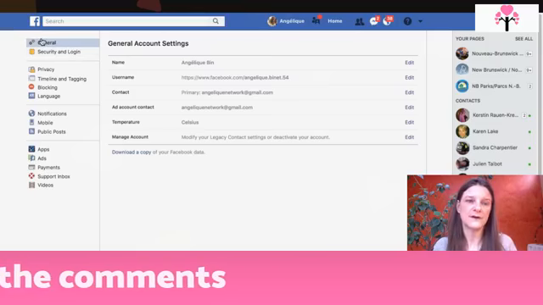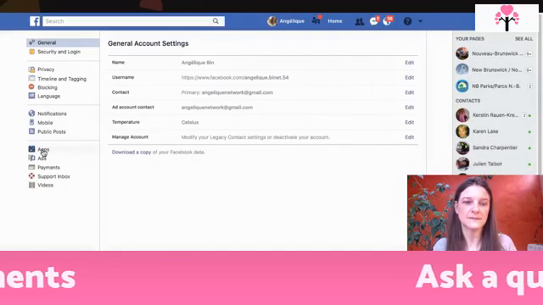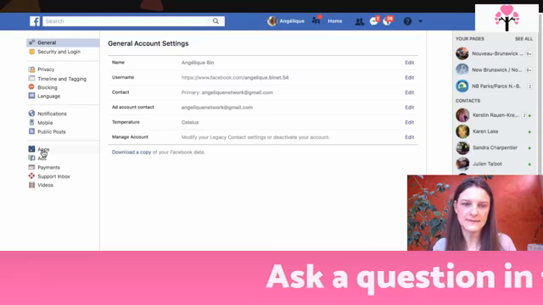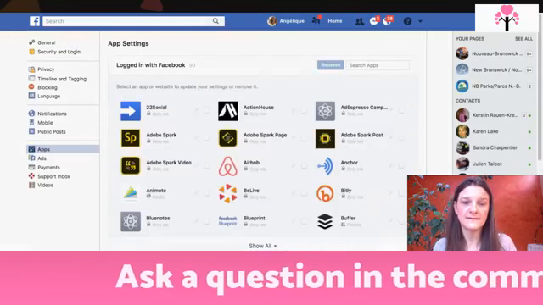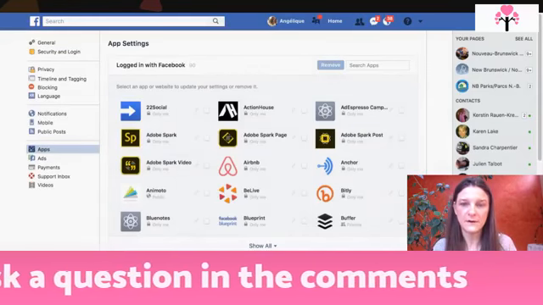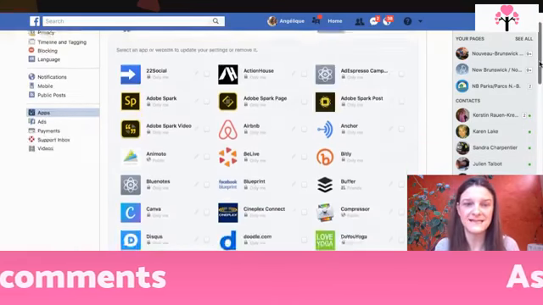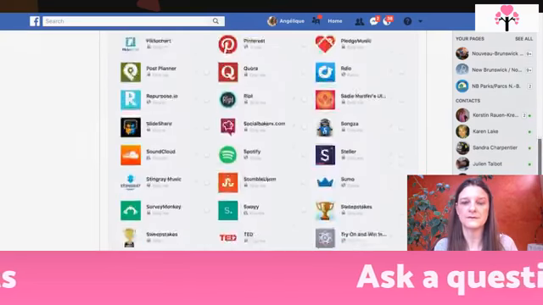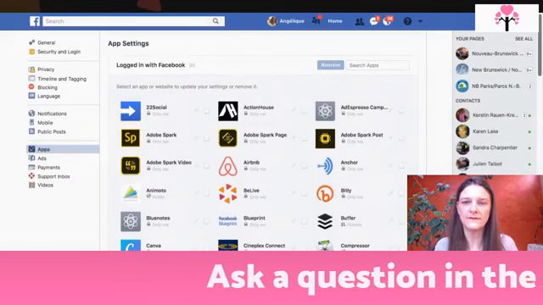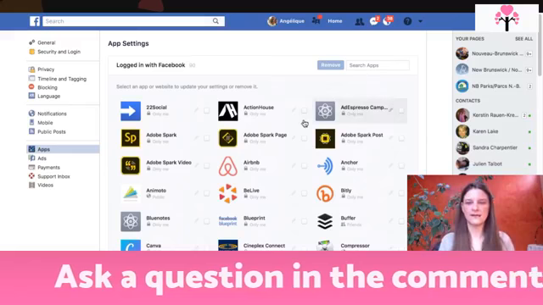So once you have your settings open, right there it says apps. You click on apps, and then you're going to see all the apps that you've downloaded through Facebook. For me, I think I have 90. There are all of those. So this is something you can do right now, even before Facebook changes the way it's displayed.